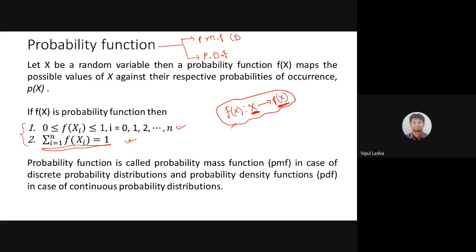If we are dealing with a discrete random variable, then that probability function will be known as a probability mass function. And in the case of a continuous random variable, that probability function will be known as a probability density function. So this is what I have mentioned over here: probability mass function in case of discrete probability distribution, and probability density function in the case of continuous probability distribution.